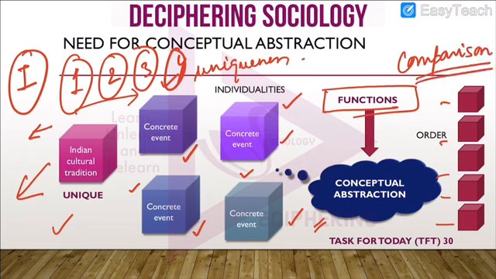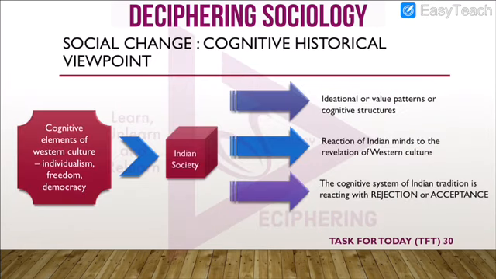For example, if there was quality A, which was present in India but not present in others, similarly, quality B was not present in India but it was present in others. So in this way, he made up abstract concepts and tried to create a certain order among all these individualities.